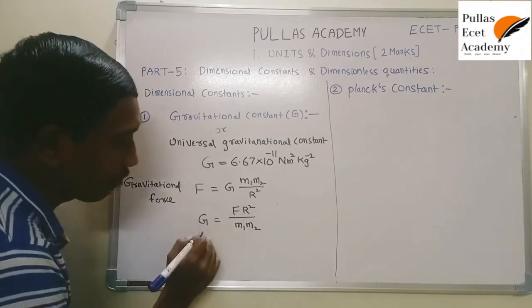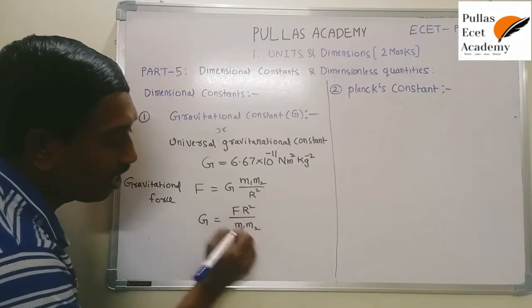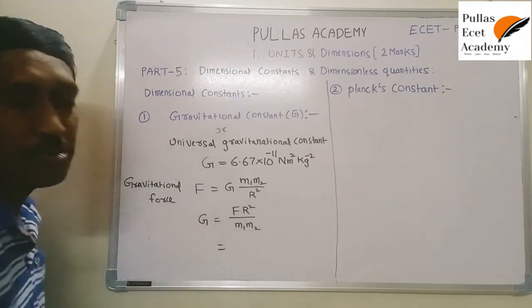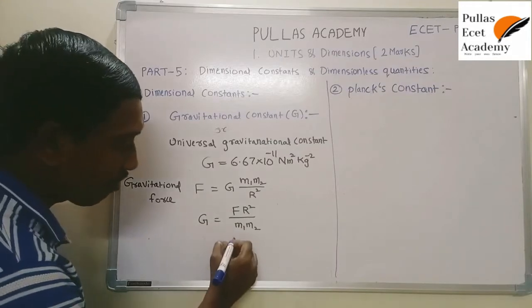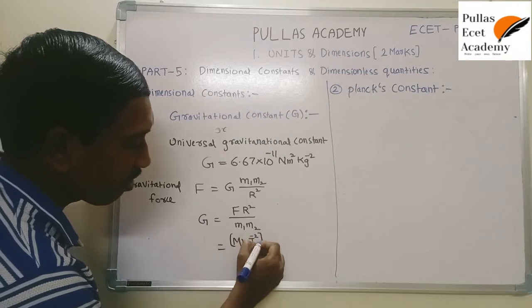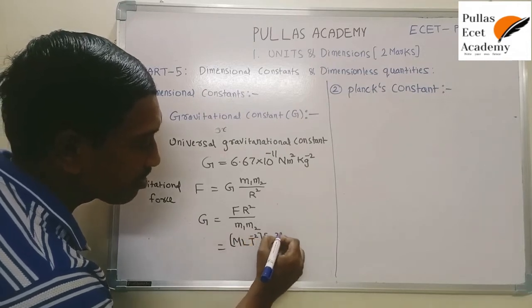Now substitute the dimensional formulas of F, r, and m1 m2. F stands for force, and the dimensional formula of force is M L T power minus 2. The dimensional formula of radius is L, so r square is L square.